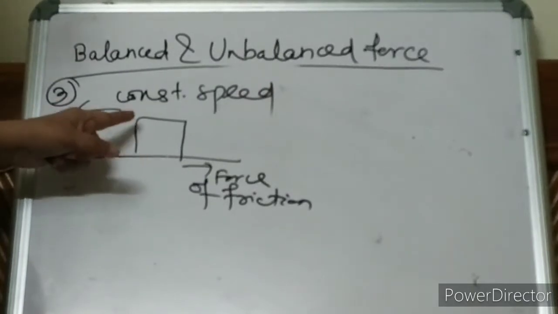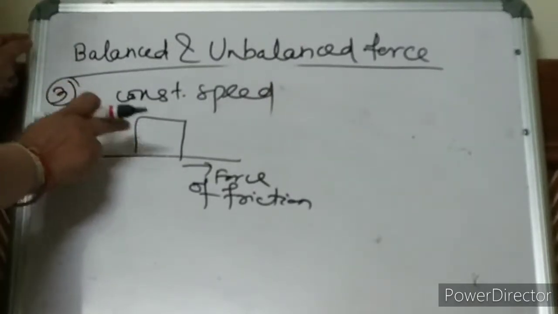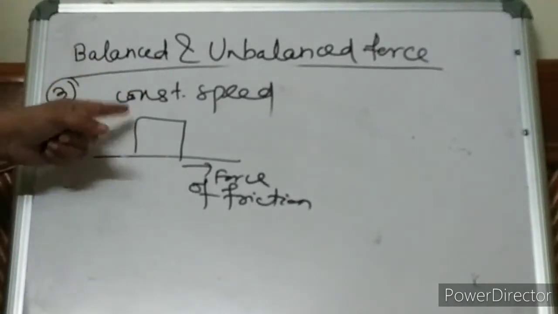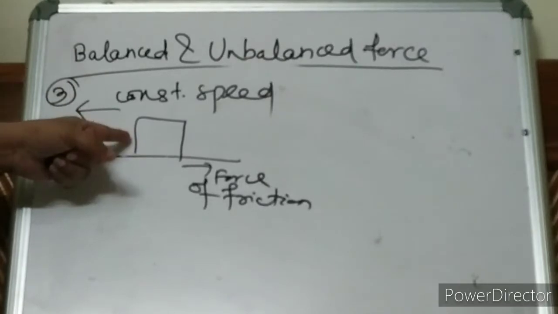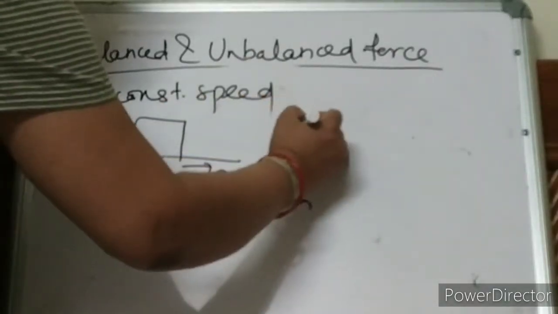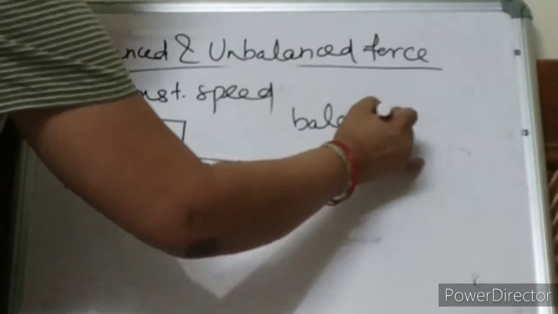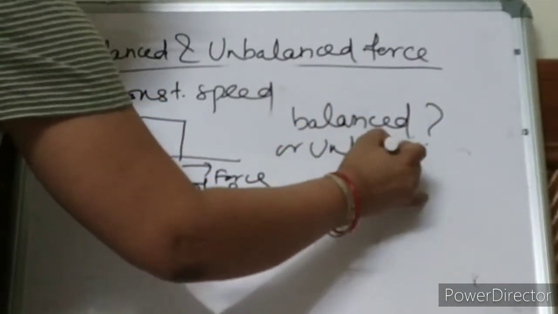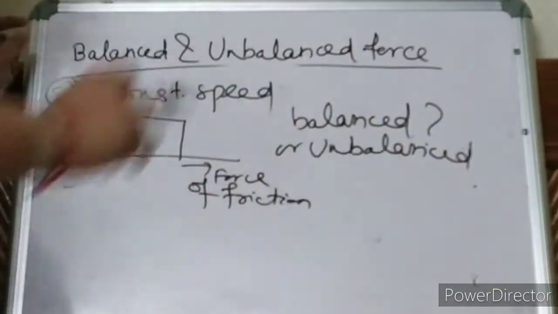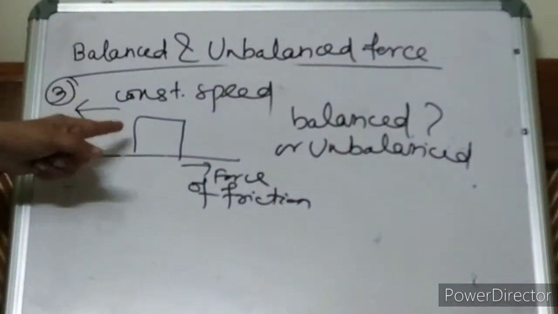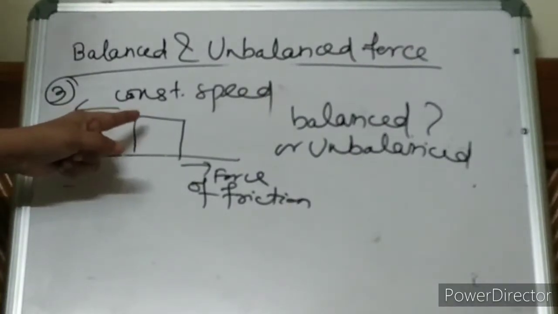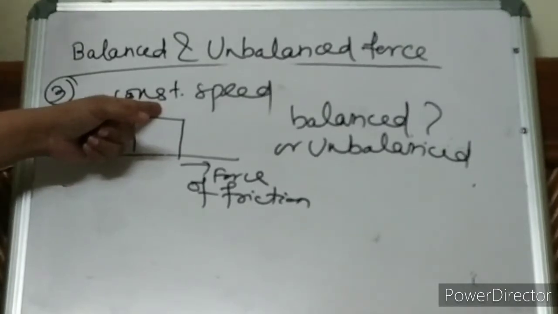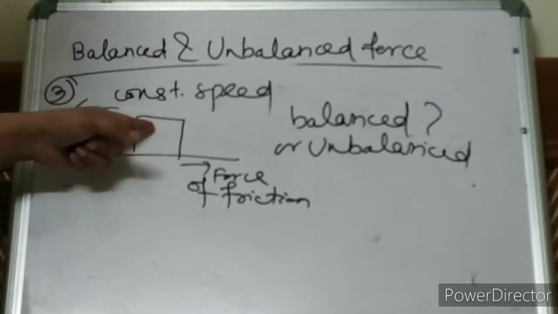Now you are pulling this object with a constant speed. Tell me, is the force balanced or unbalanced? Anybody? Any guesses? See children, here there is no acceleration because speed is constant.